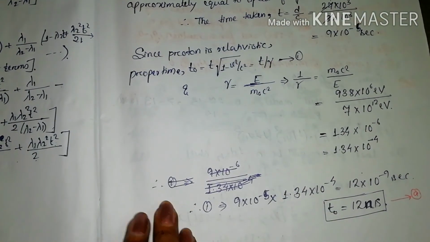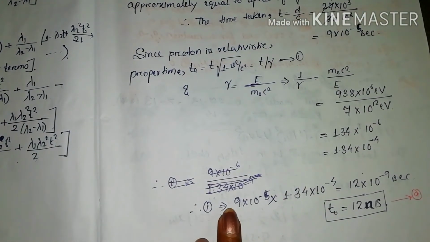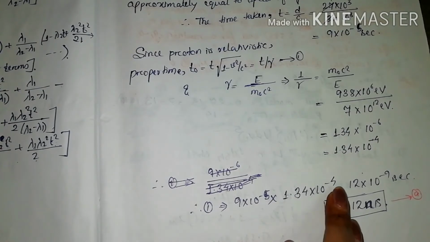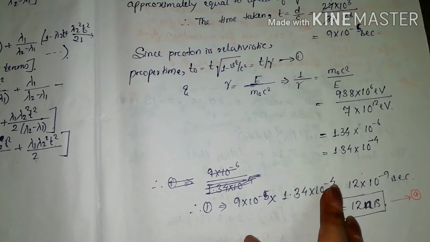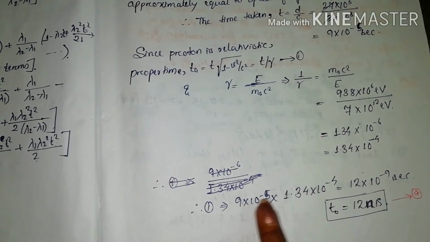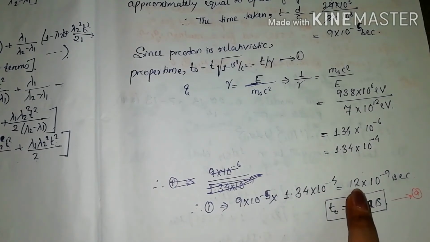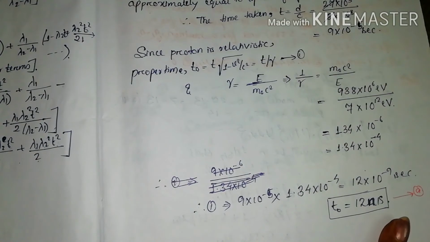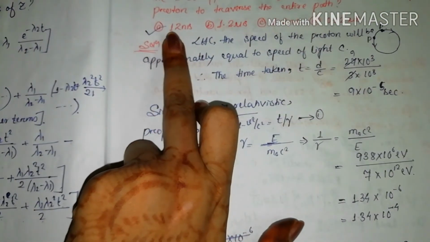Now finally, the formula for proper time was T naught is equal to T by gamma. So T is 9 into 10 to the power minus 5, into 1 by gamma, which is 1.34 into 10 to the power minus 4. So this is minus 5 minus 4, it is minus 9 second. 9 into this one will give you 12. So the proper time is approximately equal to 12 nanoseconds. So the correct option is option A.